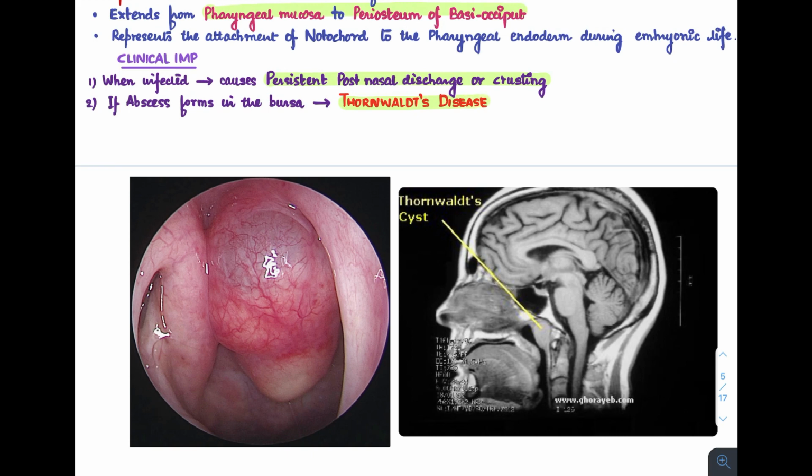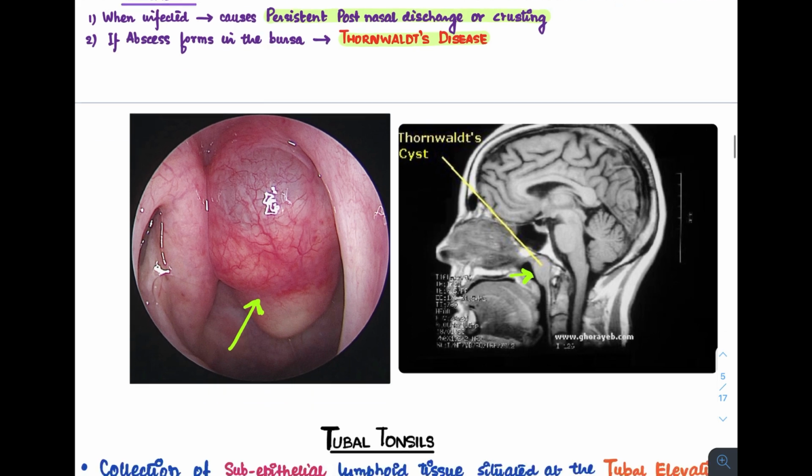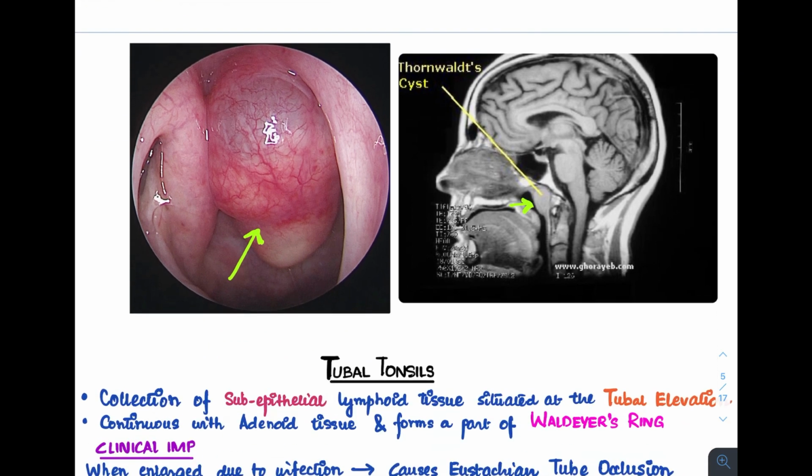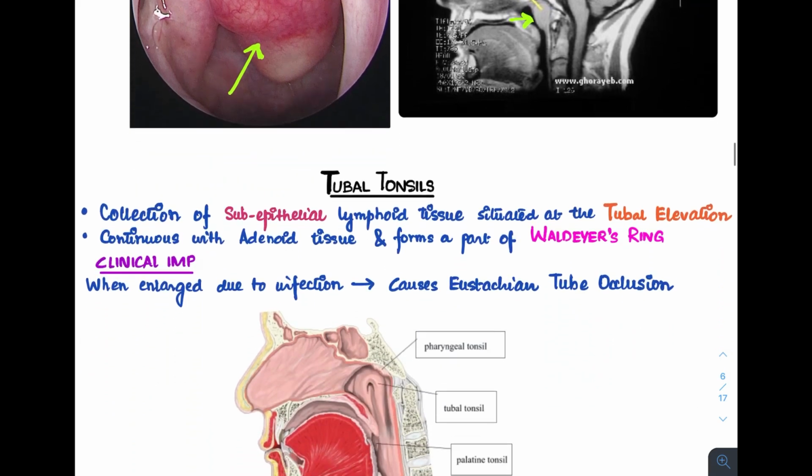We'll see in this picture here, located in the region of the adenoids, we can see the cyst-like formation involving the nasopharyngeal bursa. And also in this MRI we can see, when the abscess is involving this particular bursa, it is known as Thornwaldt's cyst, also known as Thornwaldt's disease.